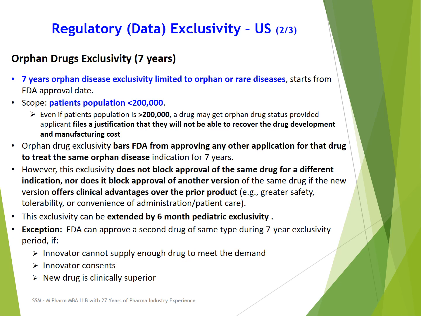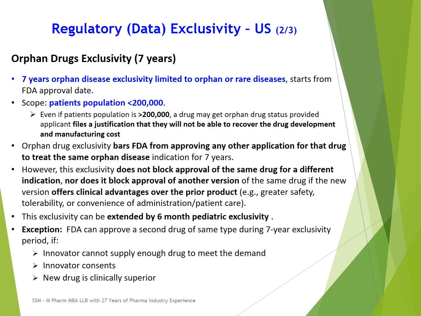There are exceptions to orphan drug exclusivity. FDA can approve a second drug of the same type during the 7-year exclusivity if any of the below given conditions are met. Means if the innovator cannot supply enough drug to meet the demand, then FDA can approve a second drug.